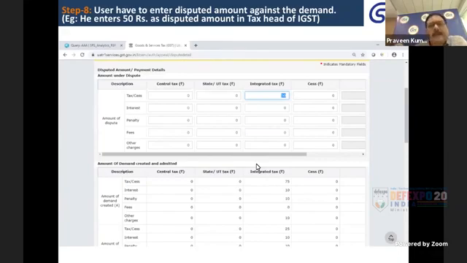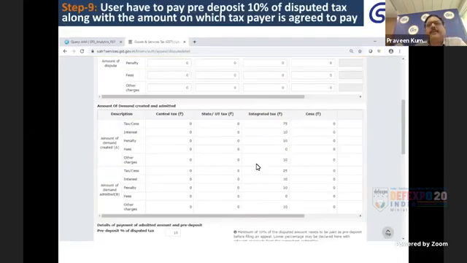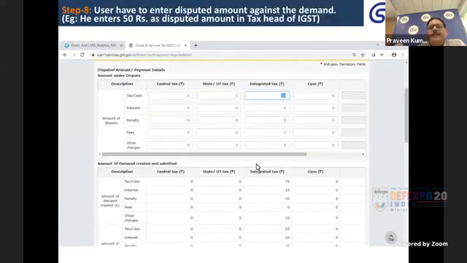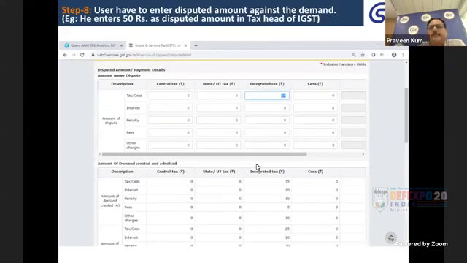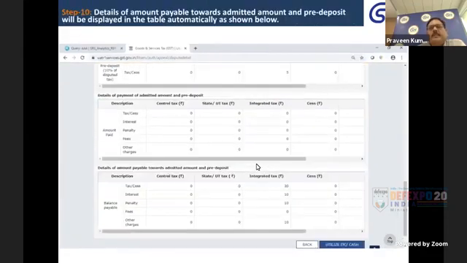Depending on that, the pre-deposit amount will be calculated by the system, and it has to be filled. As I mentioned earlier, in case the cases are related to registration, or cases where no demand is involved, you can simply write down the amount in dispute as 0. So 10% of the amount as pre-deposit will be calculated by the system.